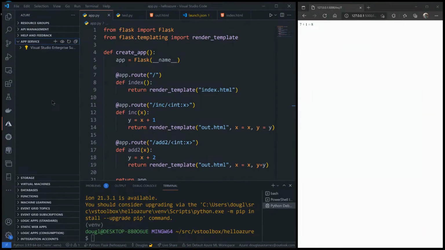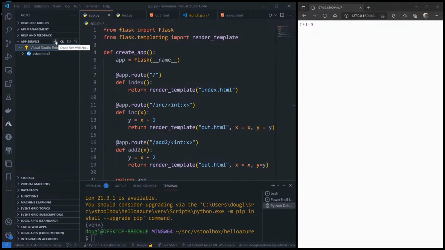The app service is basically what we're going to use to deploy this web application. As you can see, I've already got one here. There's going to be a little bit of hand waving, the cooking show technique, because resources on Azure can take time to create, and we've only got about 25 minutes if I want to leave time for questions, so I better get started. You could do this through the portal, but you can also do everything I'm going to show you through Visual Studio Code as well.